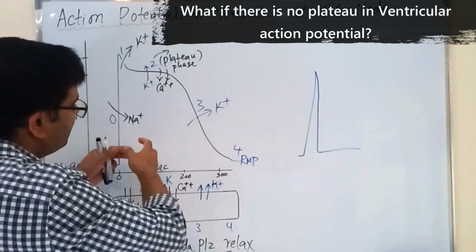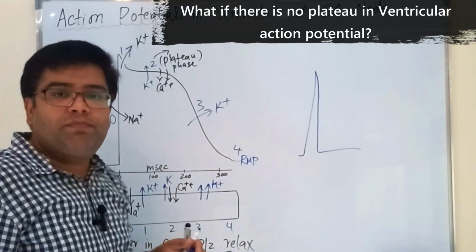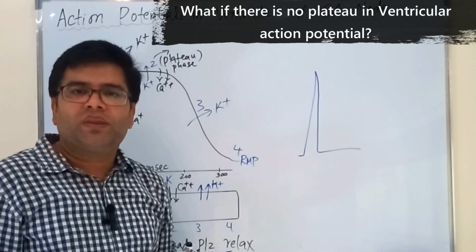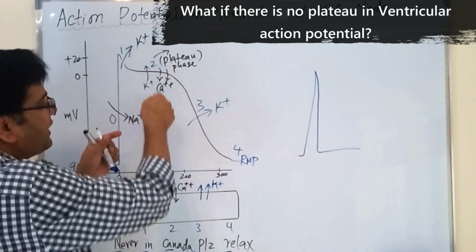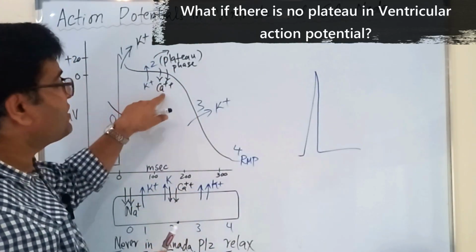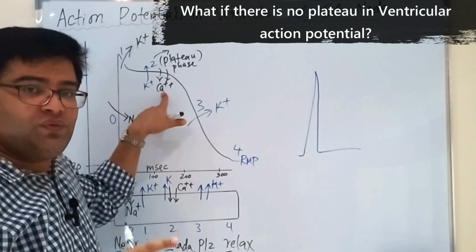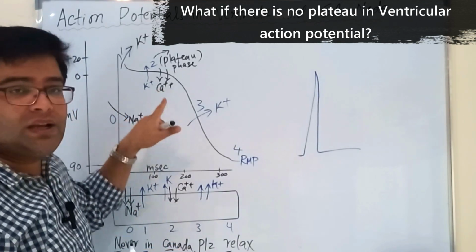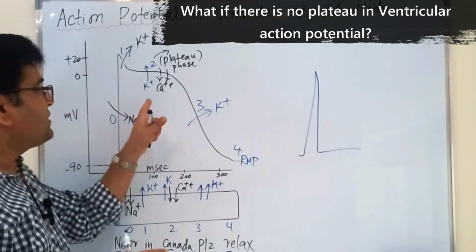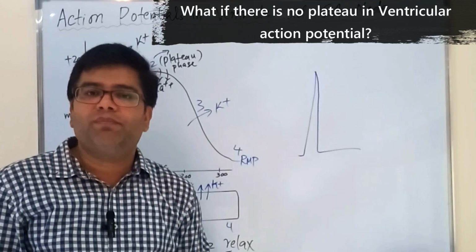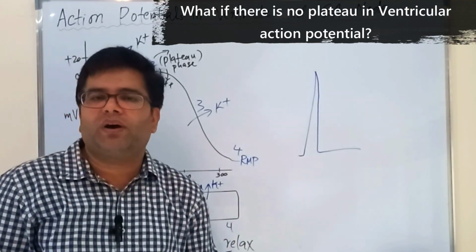It is the plateau phase which gives a longer stimulation to the cardiac muscle, and also during this phase more calcium enters into the cell. This calcium is responsible for forceful and efficient contraction in the cardiac muscle. If the plateau phase is not there, the contraction will become weak and less blood will be pumped out of the heart.